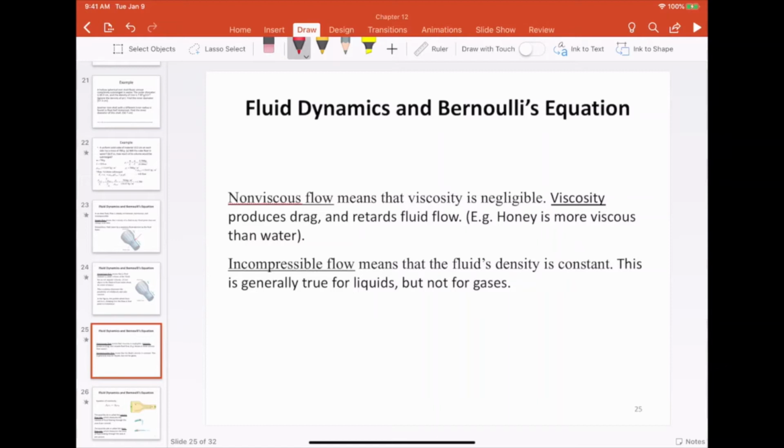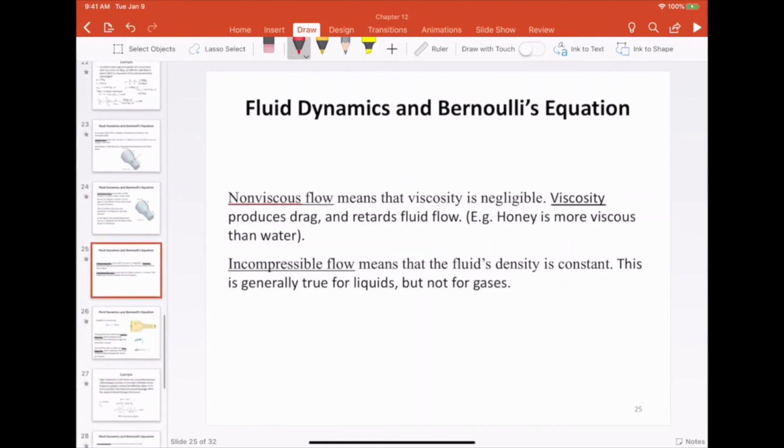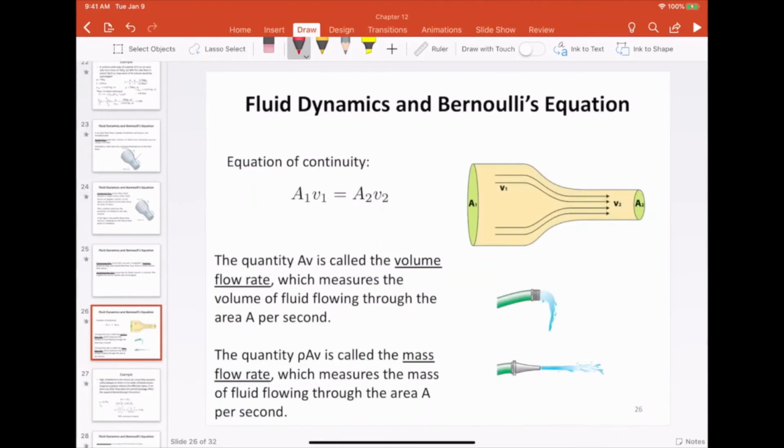And finally, we are going to make one more assumption, which is that the fluid is incompressible. And that is actually a good assumption for liquids, because most liquids are incompressible. But it's not a very good assumption for gases, because as you know, gases are quite compressible. Okay. So a fluid that obeys all of these assumptions is called an ideal fluid. And once you have an ideal fluid, you can write down two equations, which we're going to discuss now.